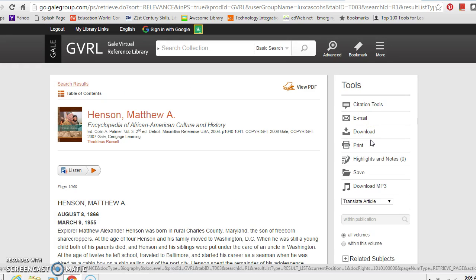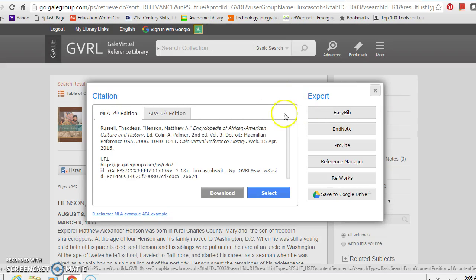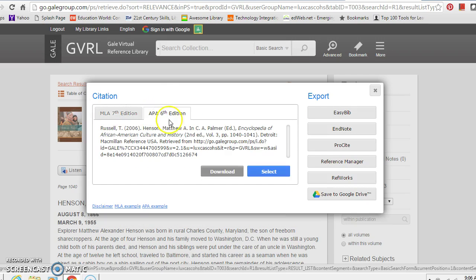Let's say you would want to get the proper citation for this. You would hit Citation Tools, and depending on what your teacher would require, you could either do the MLA citation or the APA citation. If you need to export that to one of these end users for verification or for whatever, you can pick out which one you want, or you can just save it to your Google Drive.